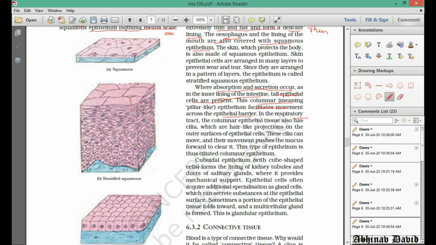Okay, in the respiratory tract we have epithelial cells that have cilia, and this is called ciliated columnar epithelium. I already told you ciliated epithelium is not a new epithelium, it is a modification of either the cuboidal epithelium or columnar epithelium. So there are hair like structures on their free surface, the outer surface, and they help in movement of the mucus.